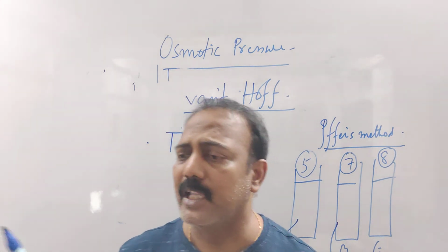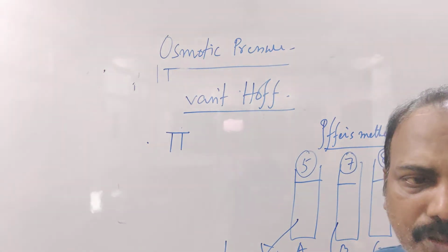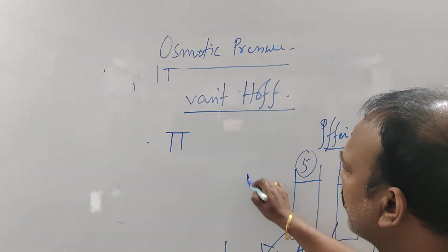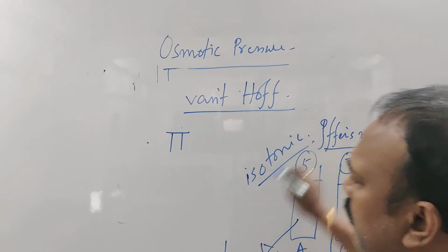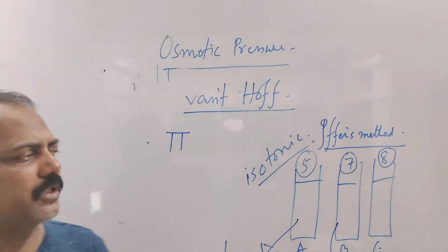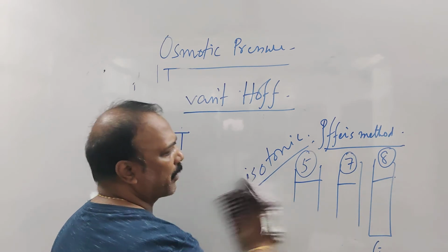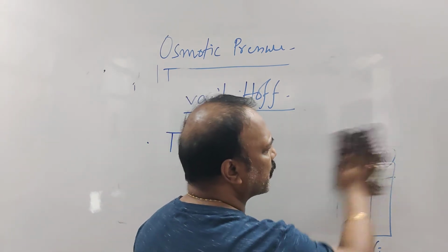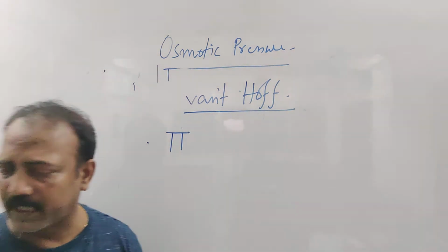And if it is found that two solutions have the same osmotic pressure value, then we call them isotonic solutions. So I introduced three terms: hypertonic, hypotonic, and isotonic. Hypertonic means the osmotic pressure value is more in comparison to the other. Hypotonic means the osmotic pressure is less in comparison to the other. And isotonic means the osmotic pressure is equal in both cases.